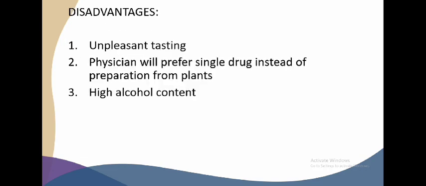Lastly, the disadvantages of the tinctures. They have an unpleasant taste, so they are becoming a thing of the past already. It seems they are no longer used today because of their bad taste. Instead of oral tinctures, most people nowadays use topical tinctures.